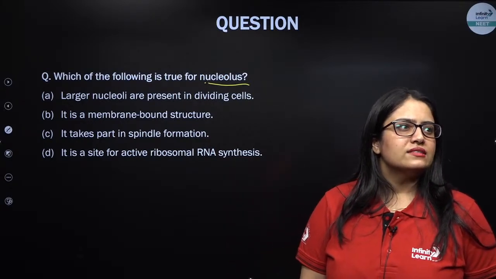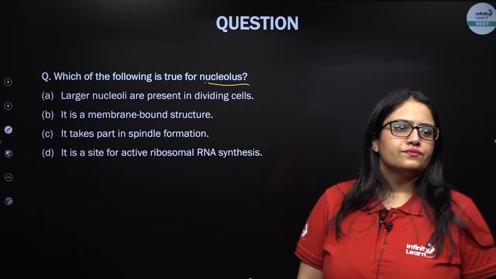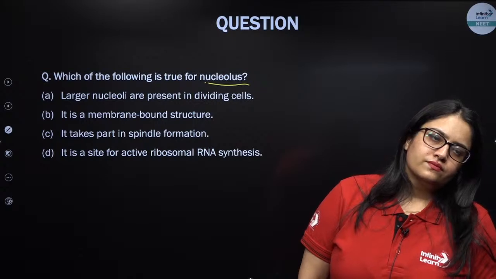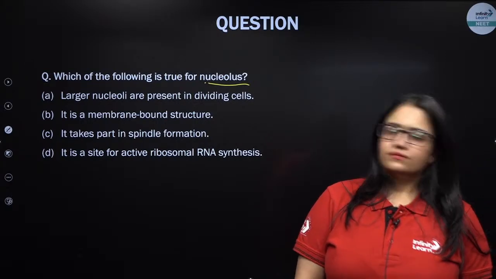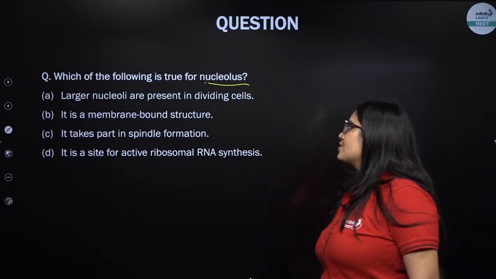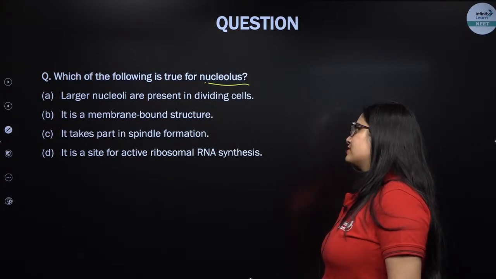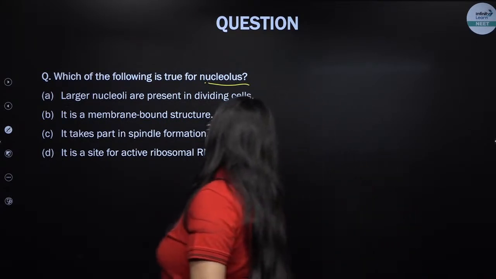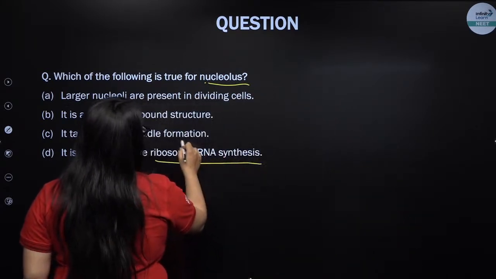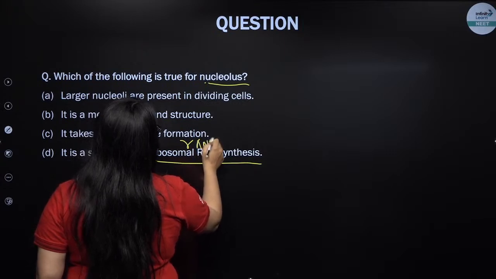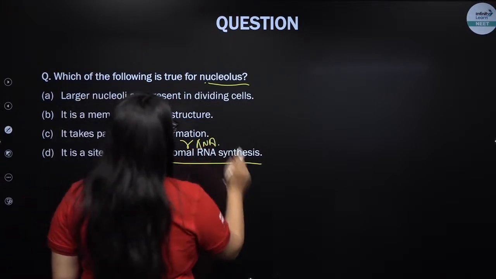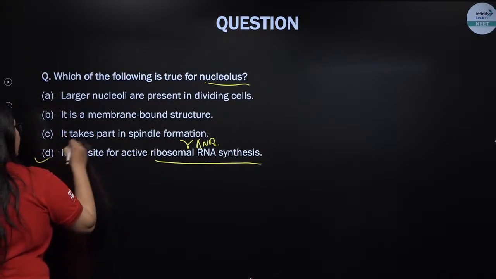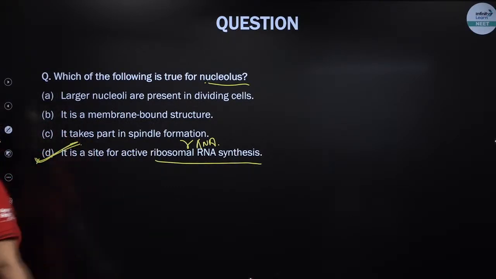What is the right answer? Large nucleoli are present. No, this is not the right one. Nucleolus is a site for active ribosomal RNA synthesis. So here a large number of rRNA molecules are synthesized inside the nucleolus. This is a straight NCERT based question. D is the correct answer.